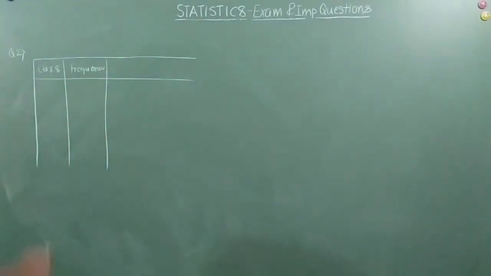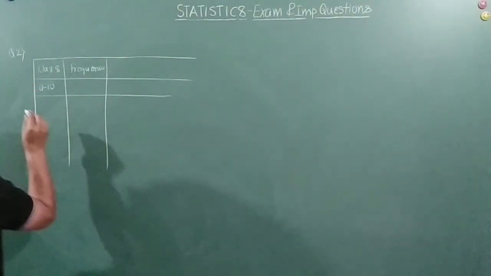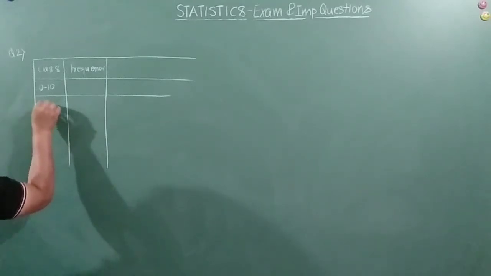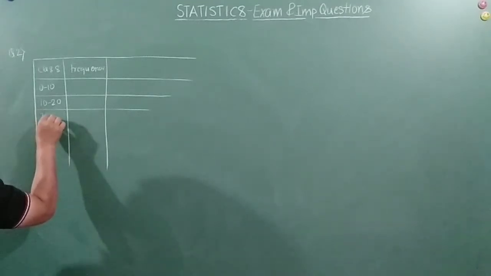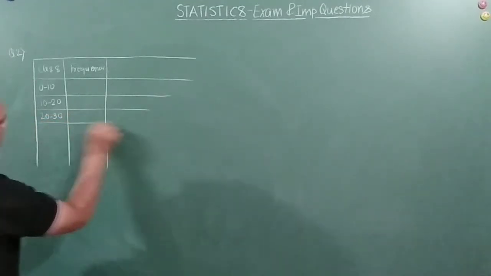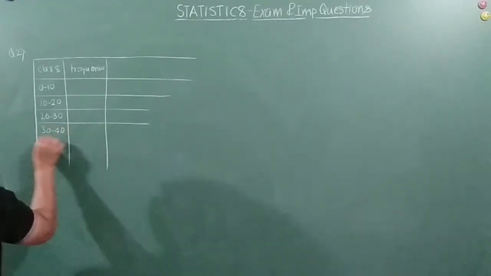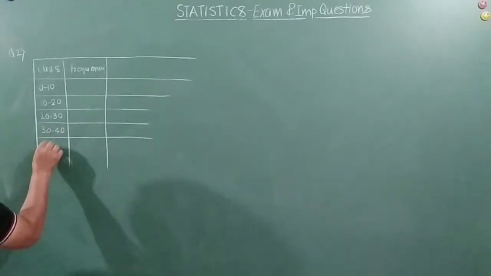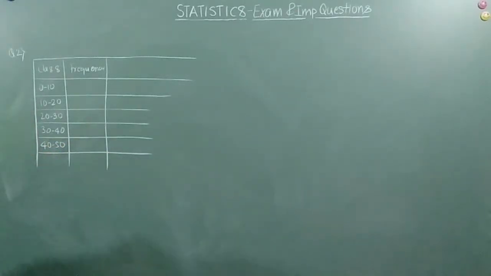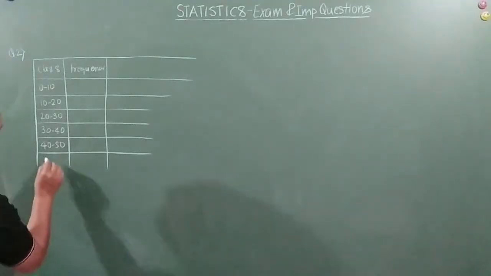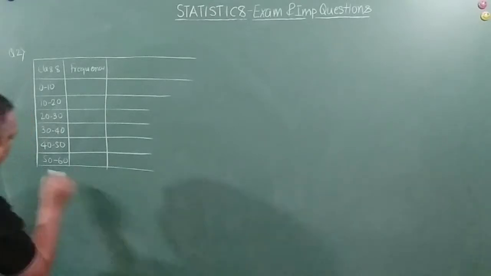So the classes are 0 to 10 and then 10 to 20. It's maintaining a gap of 10. The class height is 10, so 20 to 30, 30 to 40, 40 to 50, up to what? 50 to 60, and one more.